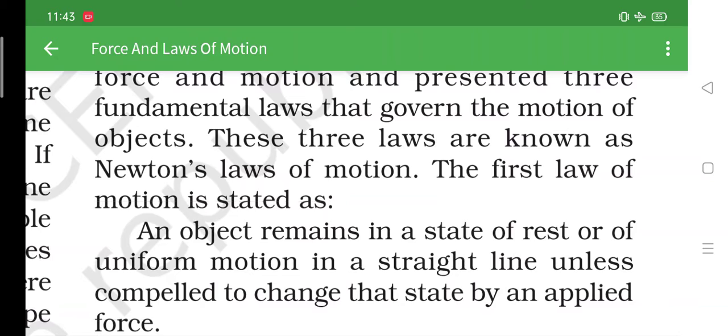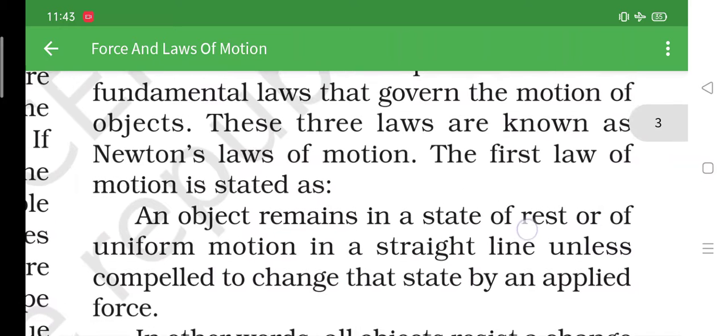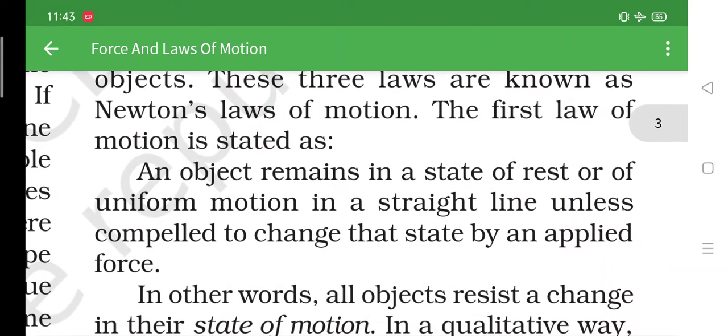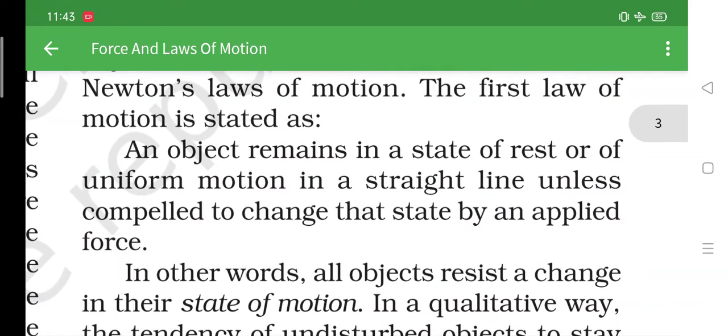We'll see the first law. The first law states that an object remains at rest or of uniform motion in a straight line unless compelled to change the state by an applied force. It's a very complicated statement, what is given here in your book.